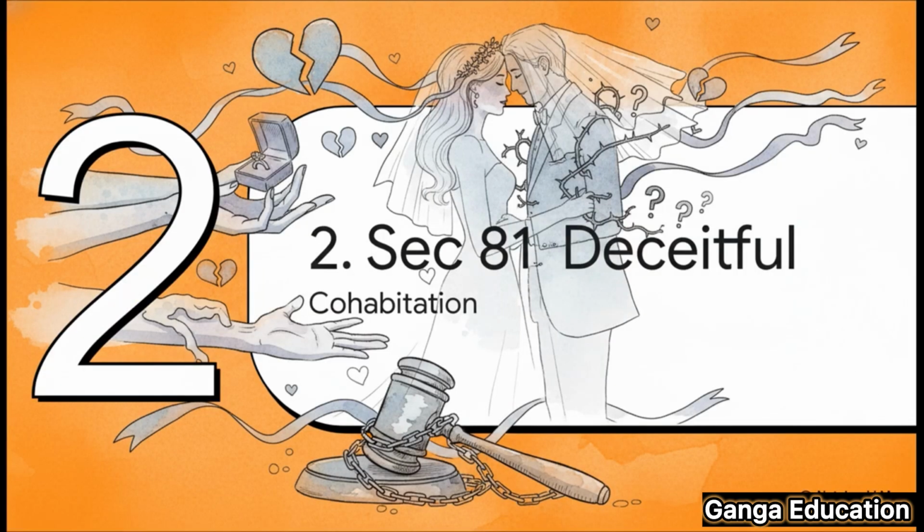All right, let's kick things off with Section 81. Now, the official title is a bit of a mouthful. Cohabitation caused by a man deceitfully inducing a belief of lawful marriage. Phew. But in simple terms, what does it really mean? Well, it targets a very specific situation where a man tricks a woman into believing they're married and based on that lie, gets her to live with him.